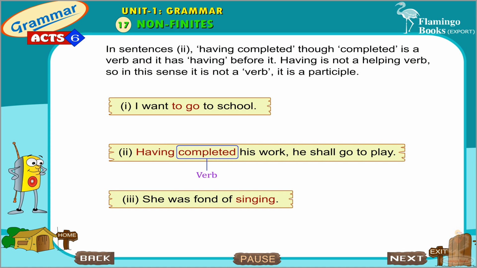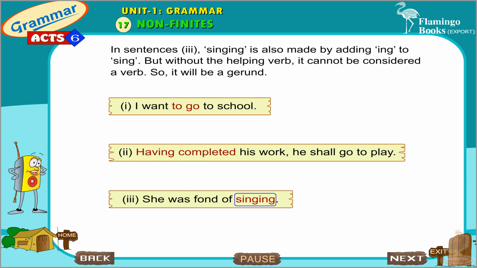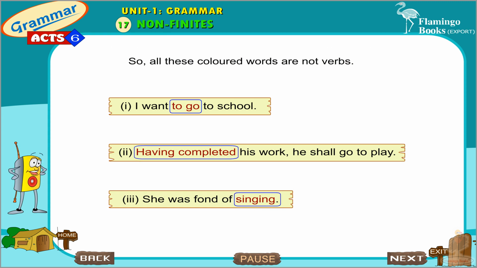Having is not a helping verb, so in this sense it is not a verb. It is a participle. In sentence 3, singing is made by adding ing to sing, but without a helping verb it cannot be considered a verb, so it will be a gerund. So, all these colored words are not verbs.